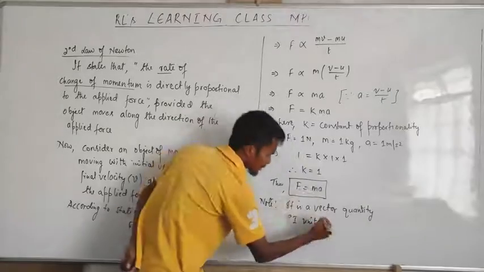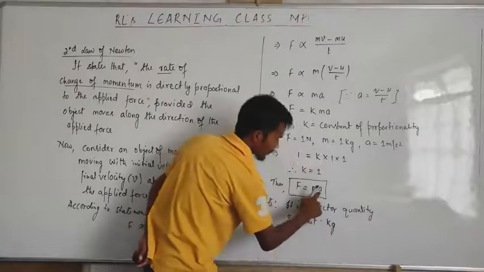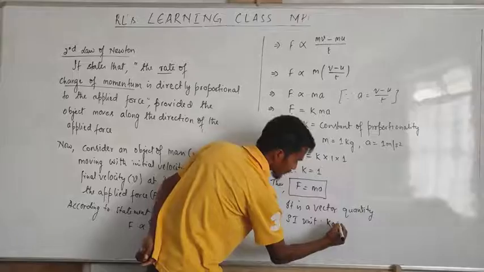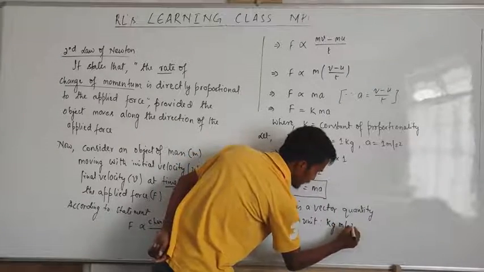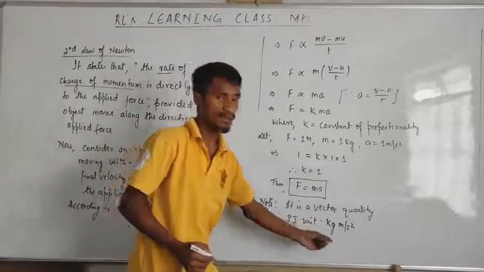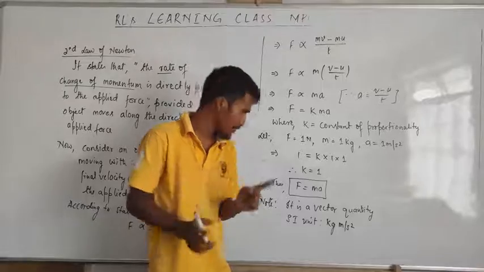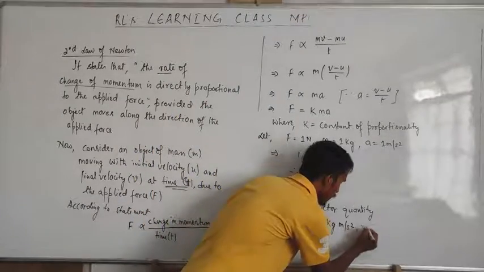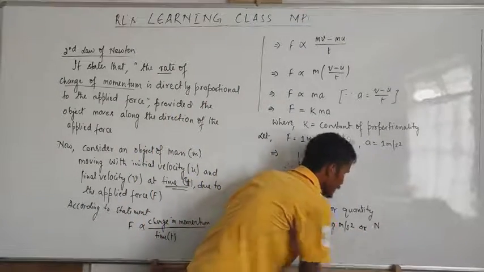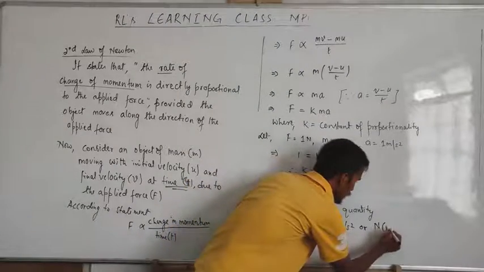What's the SI unit of mass? kg. What's the SI unit of acceleration? Meter per second square. Now these are the fundamental units of force, or simply we write Newton, N.